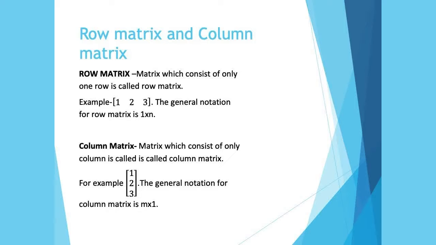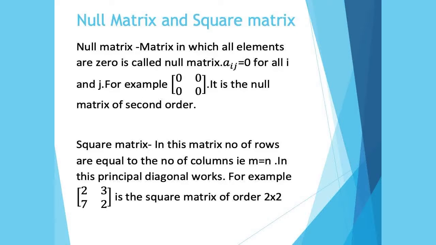The general notation for the column matrix is m cross n. M denotes here the number of rows. It can be 2 or 3. And the number of columns is always equal to 1. Next is the null matrix and square matrix.